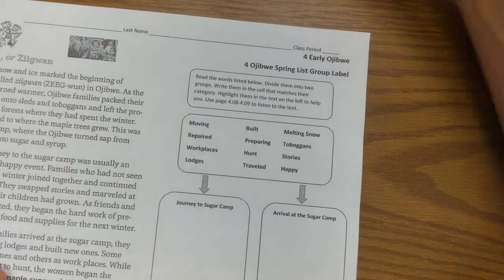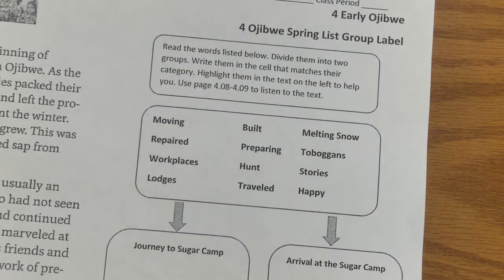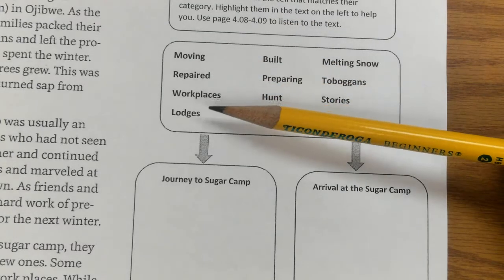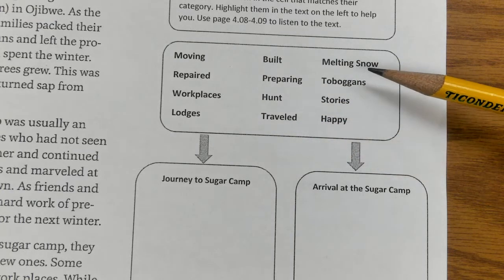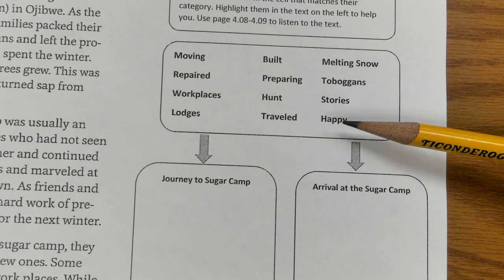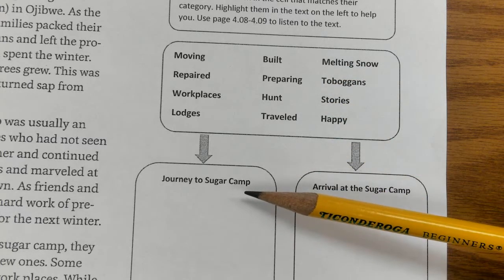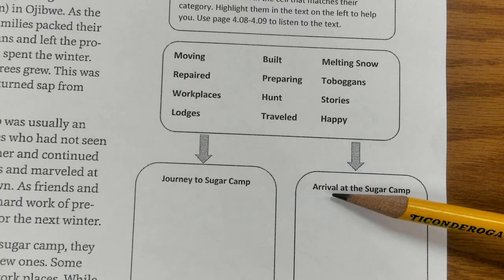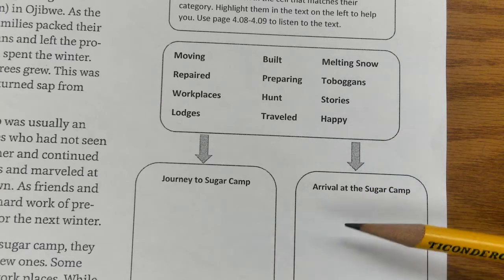Now in your assignment, you'll see your sheet looks like this, and you have some terms that I want you to put into two groups. So we've got moving, repaired, workplaces, lodges, built, preparing, hunt, traveled, melting snow, toboggans, stories, and happy. I already gave you the categories. So one category is going to be journey to sugar camp. The other is going to be arrival at the sugar camp. So I want you to figure out which terms go in the right category.